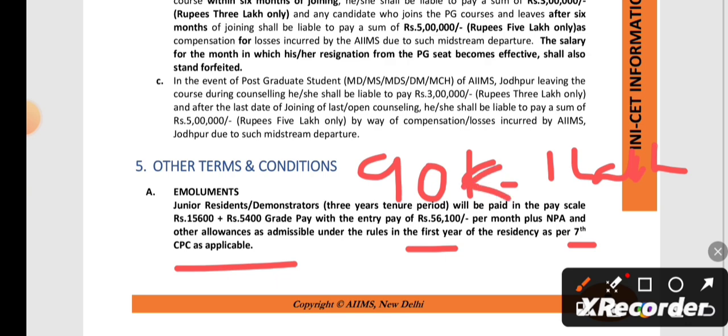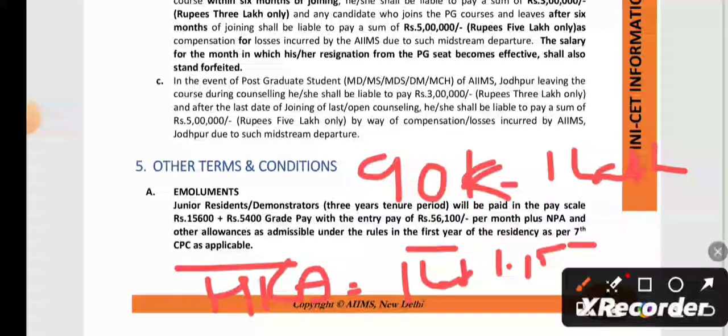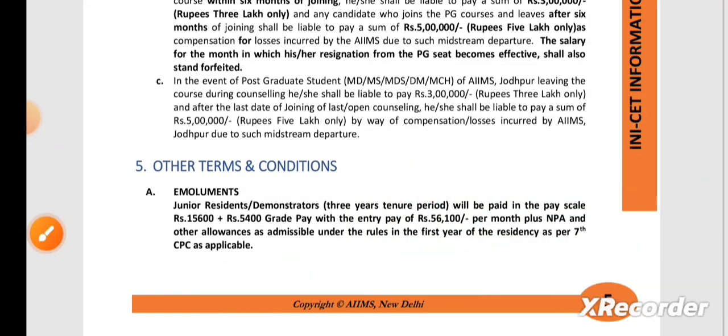If you are not living in hostels and are staying outside, you could claim house rent allowance also, HRA. So including HRA, you will be getting somewhere around 1 lakh to 1.15 lakh. So this is the monthly stipend that you are going to get in AIIMS as a resident. So this is regarding the stipend.